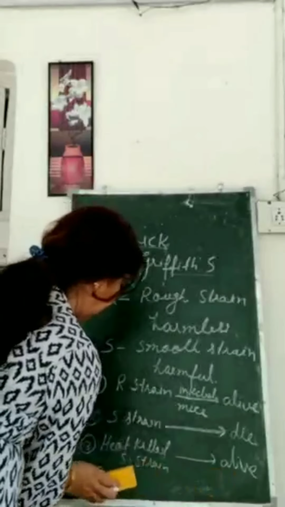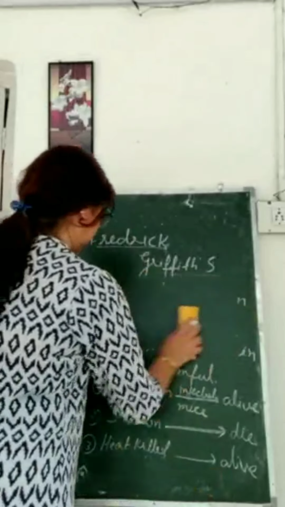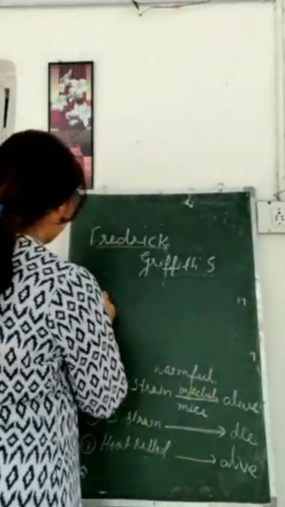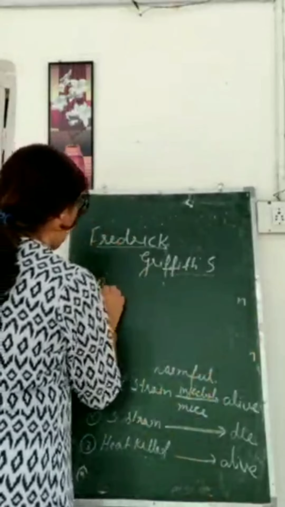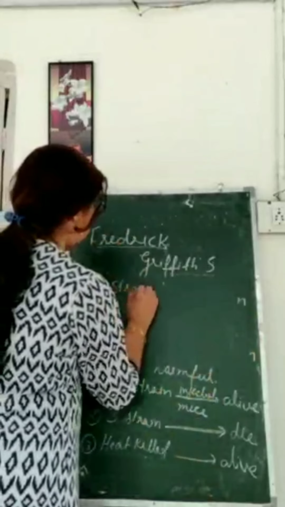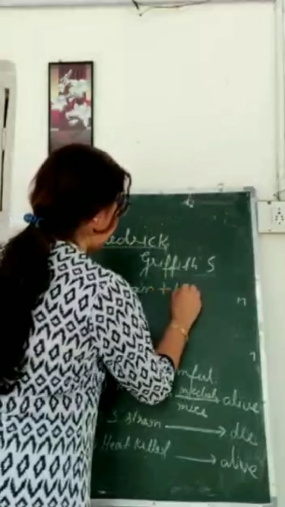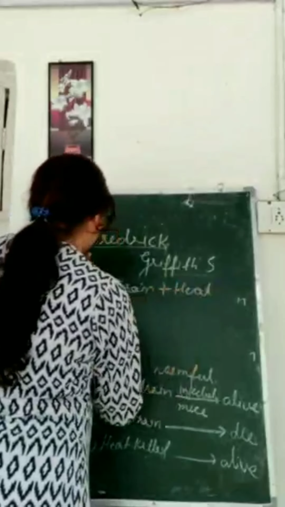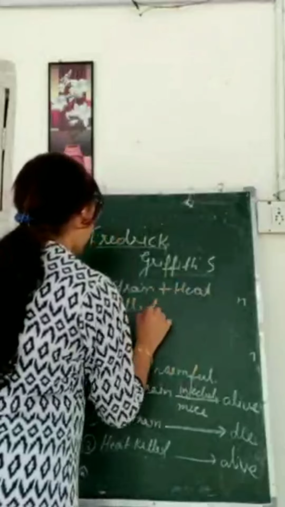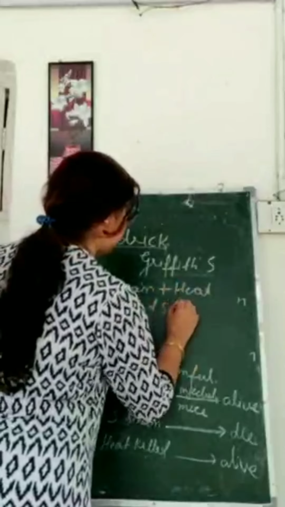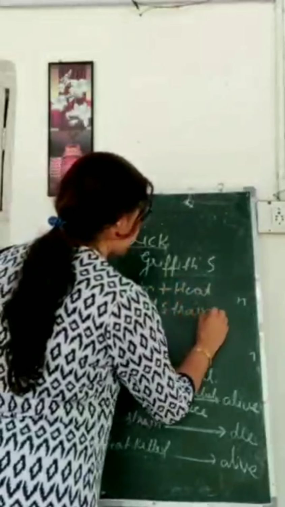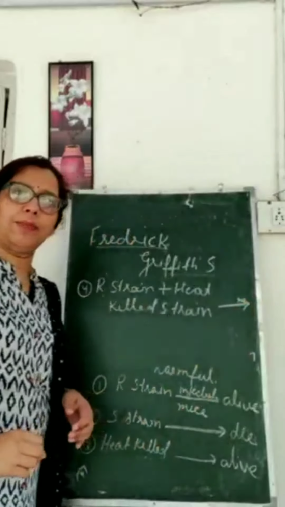I am writing here. Fourth experiment में R strain plus heat killed S strain. And what was the result?